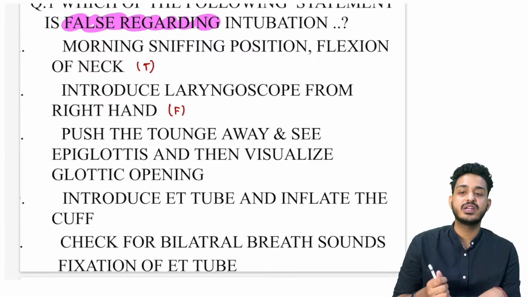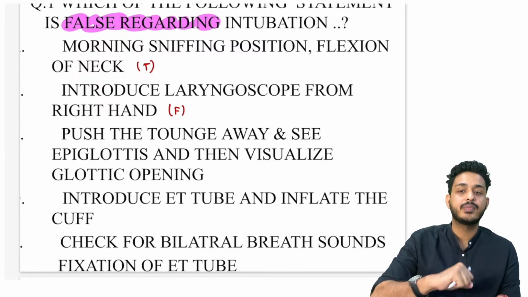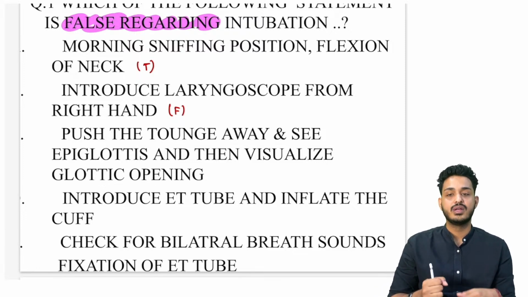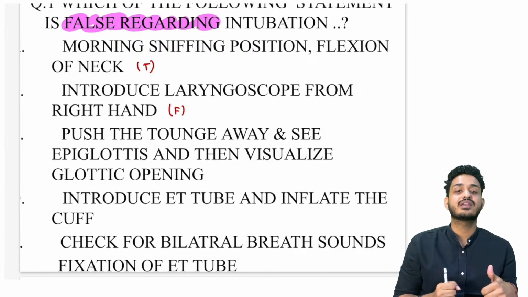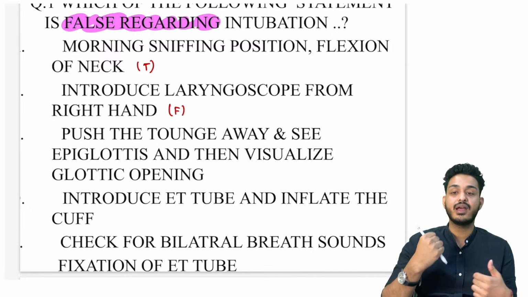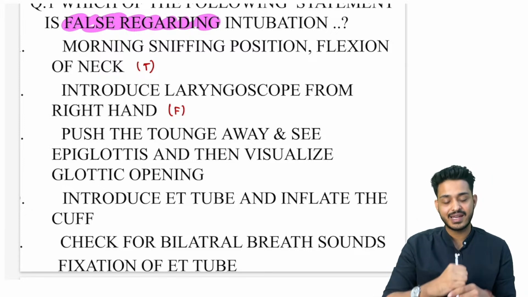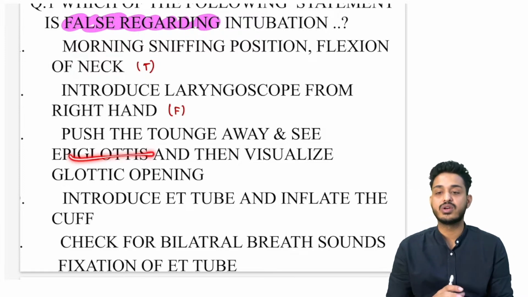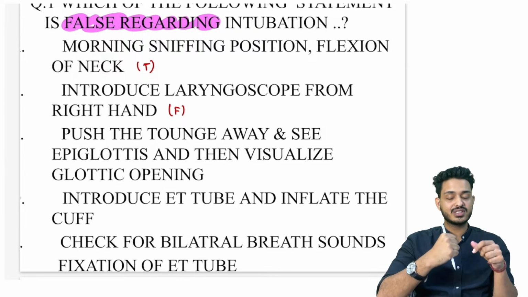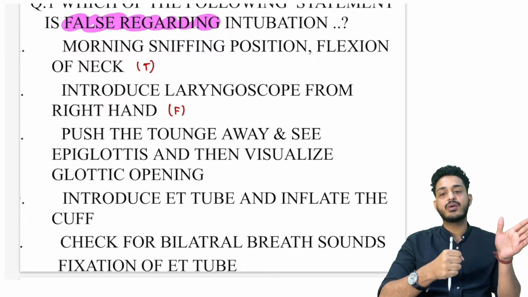Apart from that, we need to push the tongue away, and we need to see the epiglottis. Patient कैसा है? Patient लेटा हुआ है, patient का सिर ऊपर करना है, we need to do the flexion, करने के बाद में we are going to put the laryngoscope from the left hand and we are going to push the tongue away. Tongue away करने के बाद में we need to see the epiglottis. जब दिख जाए, epiglottis ऊपर उठ जाएगा. Glottis के ऊपर के ढक्कन को epiglottis बोलते हैं, right?